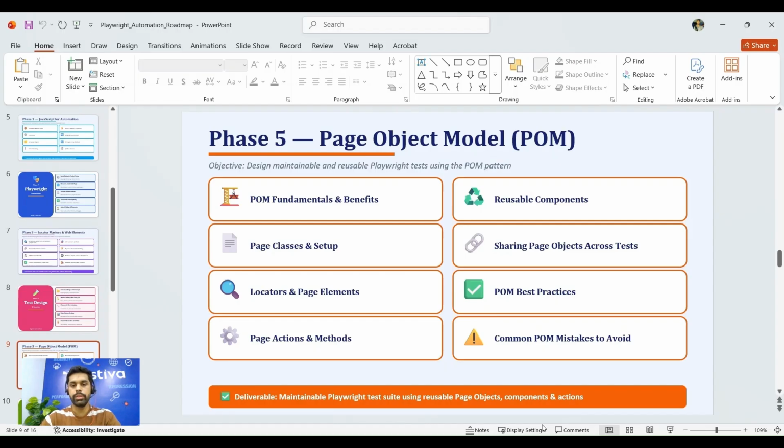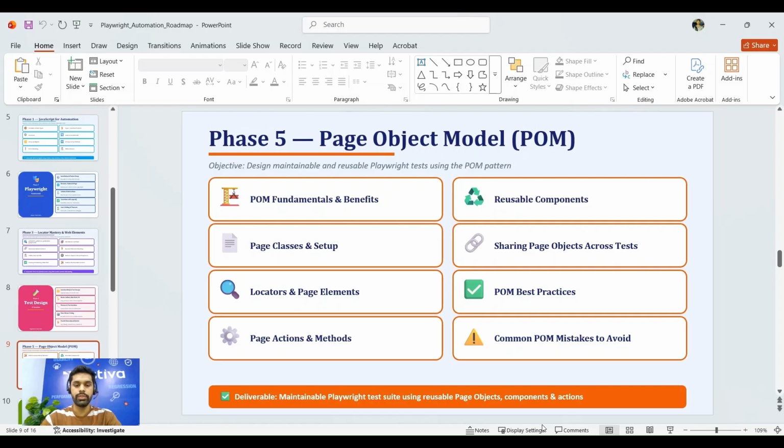In the process we will be creating reusable components. Like if we have a search field, search by phone number, or have it in 10 different tabs, we will not be creating 10 test cases in 10 different files. We will create them once and call them in all the test cases. So there is a utility of reusable components. Then we have page classes setup, sharing objects across tests, locators and page elements, and POM best practices and common mistakes to avoid.